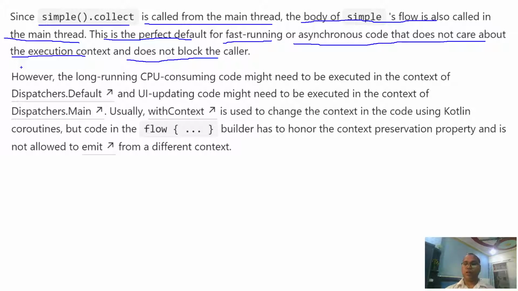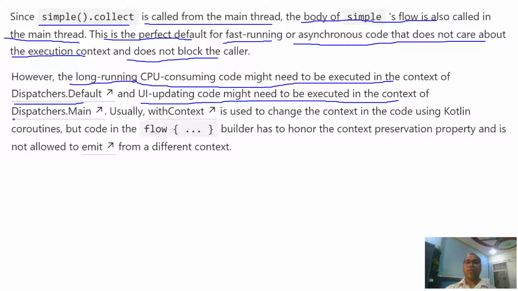Kotlin also takes care of this. For example, long-running or CPU-consuming code might need to execute in the Default context, and UI-updating code might need the Main thread context. So we create different contexts, one for Default, one for Main, one for UI, as sometimes needed.